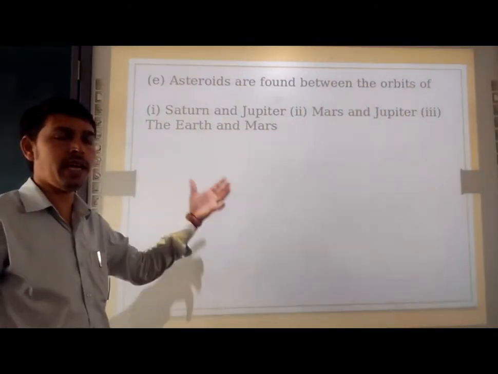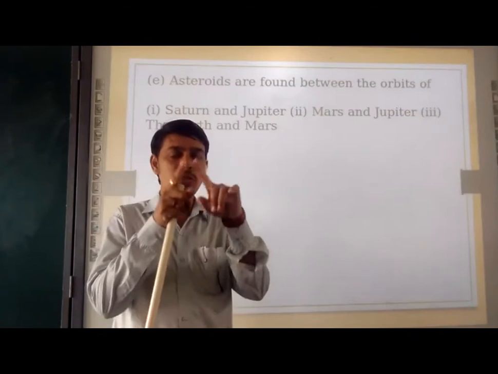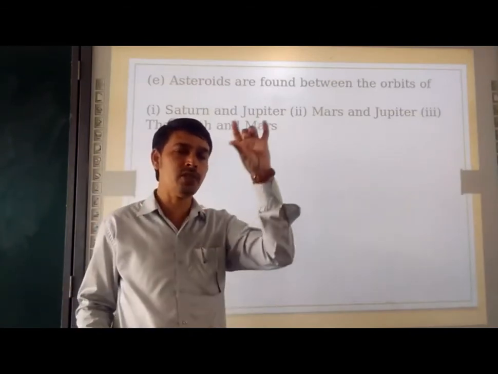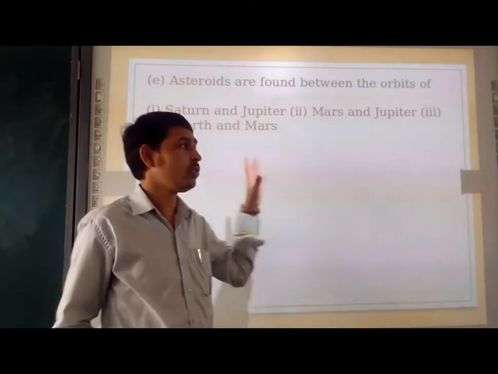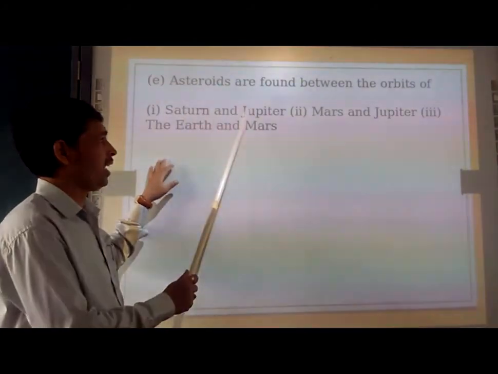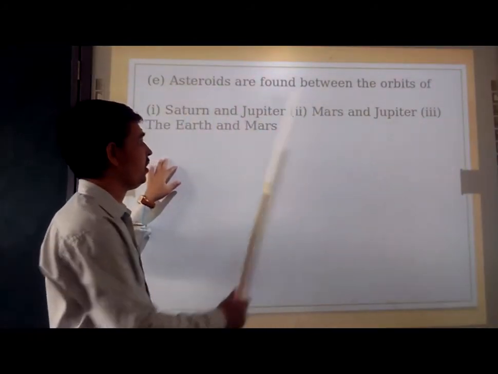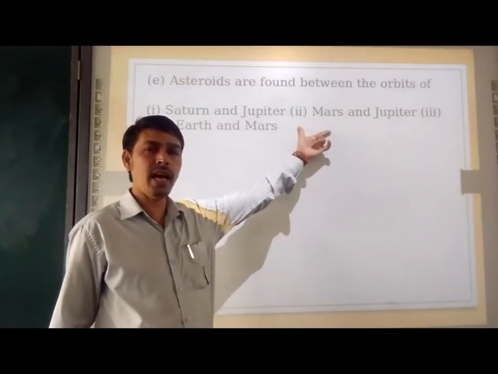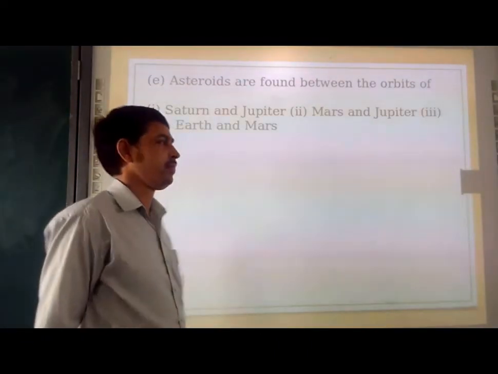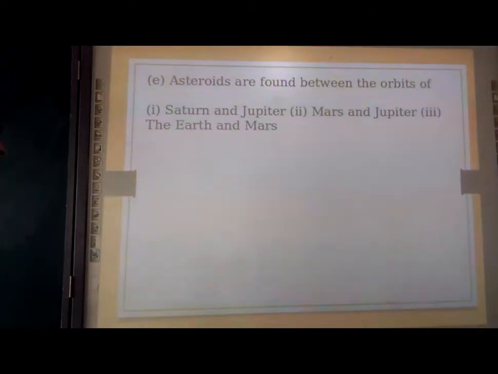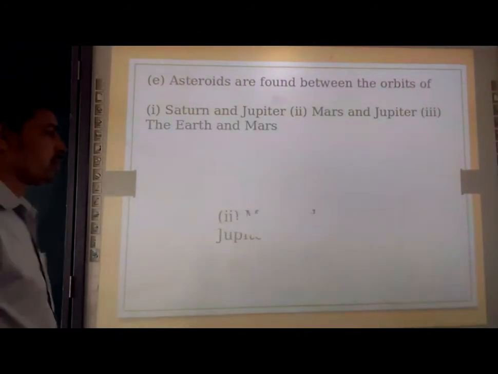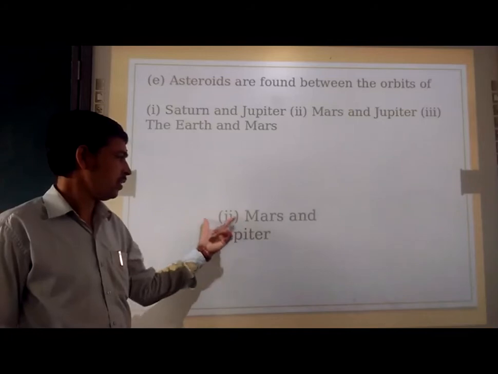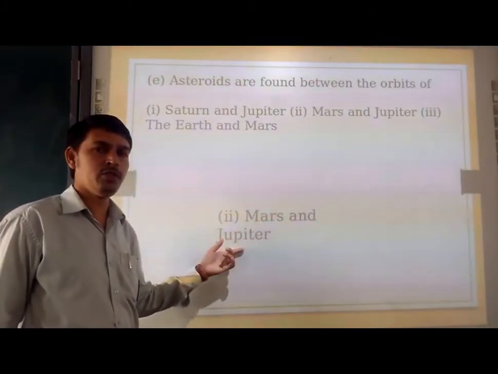As I have shown you in the solar system diagram, I have shown you the asteroid belt. So that is found where? Saturn and Jupiter, Mars and Jupiter or Earth and Mars. So the correct answer is Mars and Jupiter. Please tick it. Second, Mars and Jupiter.